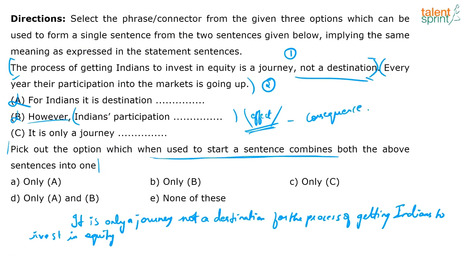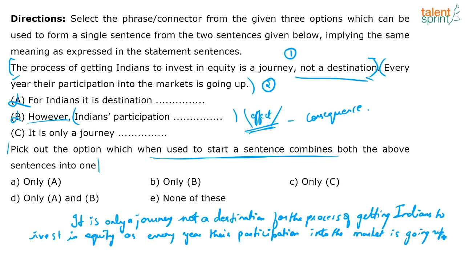So the only connector that I can use here is as every year their participation into the market is going up. Now this makes sense. It is only a journey, not a destination for the process of getting Indians to invest in equity. Why? As every year, this is the result, this is the consequence that we see. As every year, their participation into the market is going up.